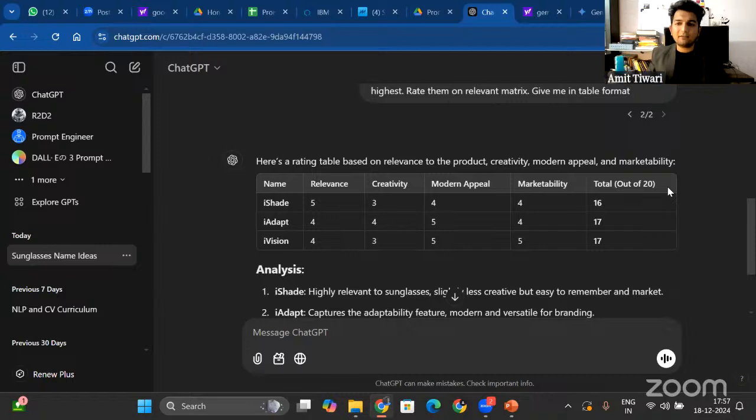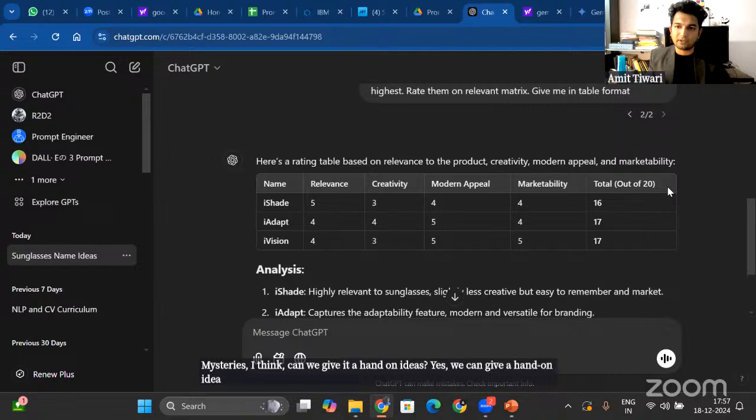Mishri is asking, can we give it a hand-on idea? Yes, we can give a hand-on idea to work it as a prototype, right?